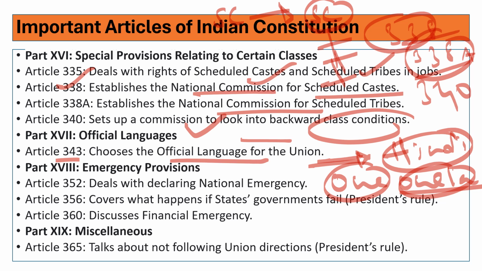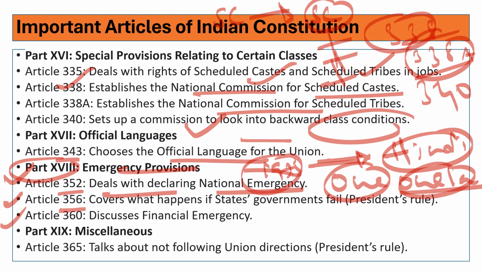Part 18 deals with emergency provisions. Remember these things, very, very important. Article 352, national emergency. How many times has an emergency been imposed? That you need to search out. In 1975, one time, Indira Gandhi declared a national emergency under Article 352.